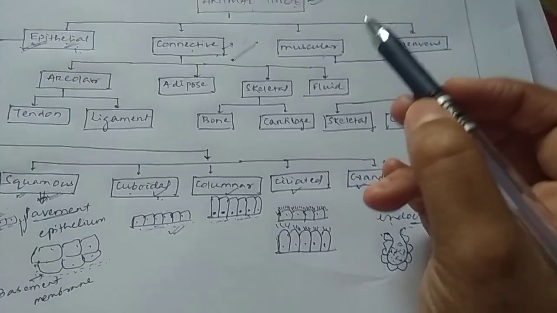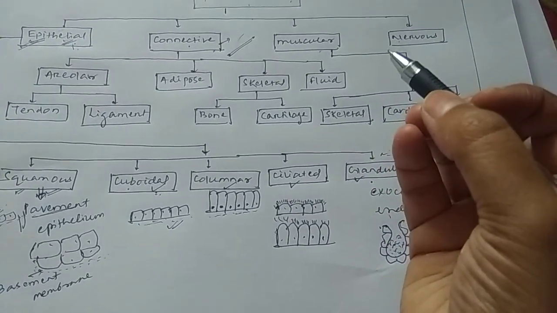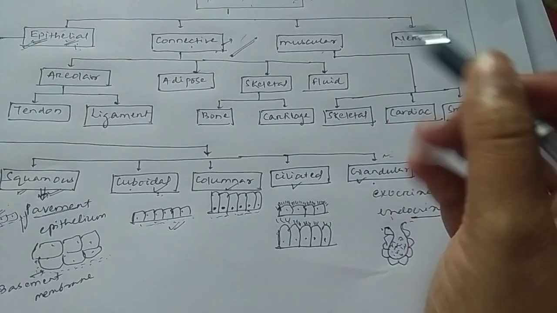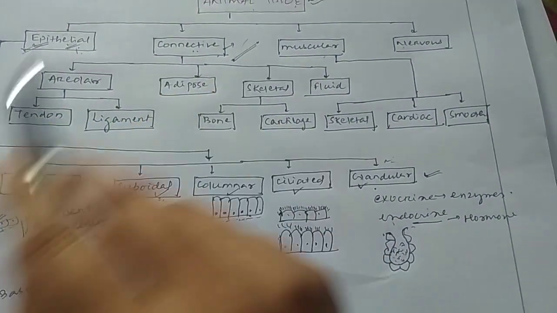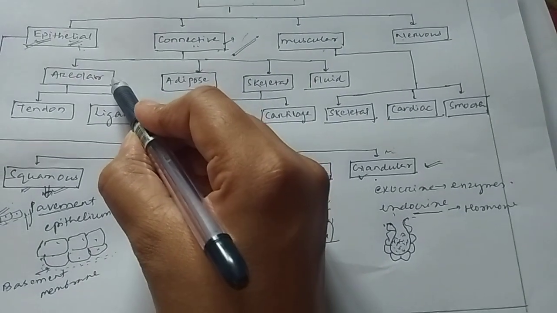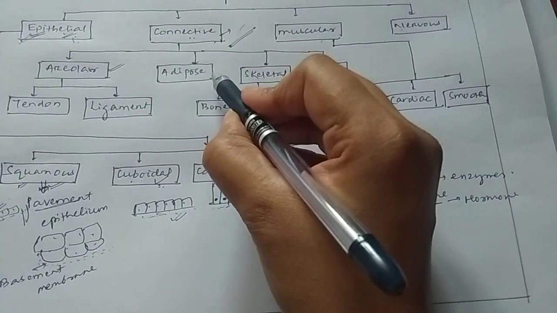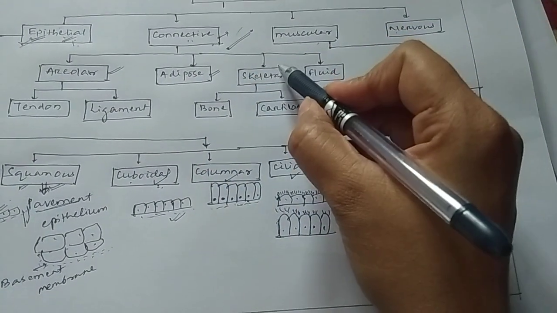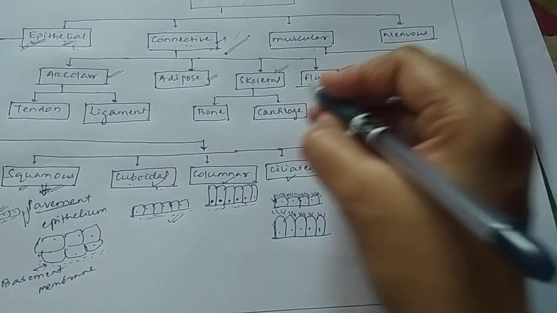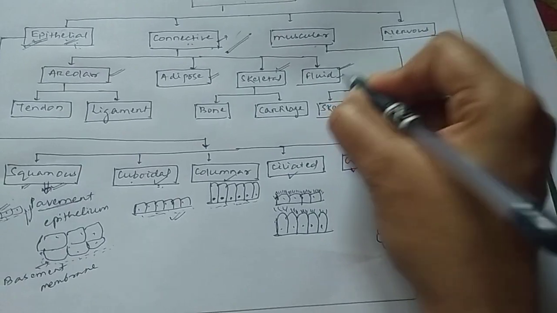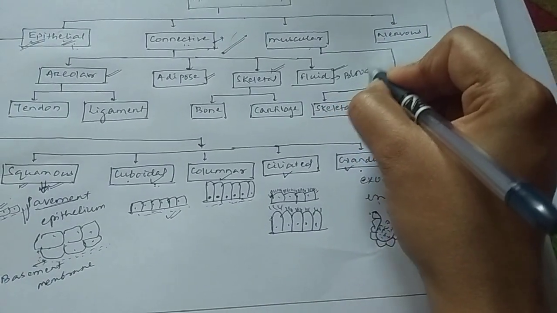You must have heard that blood is a fluid connective tissue, right? So this connective tissue is again divided into four different types. First one is the areolar connective tissue, second one is the adipose connective tissue, third one is the skeletal, and fourth one is the fluid. You must have known the fluid connective tissue as blood, right?